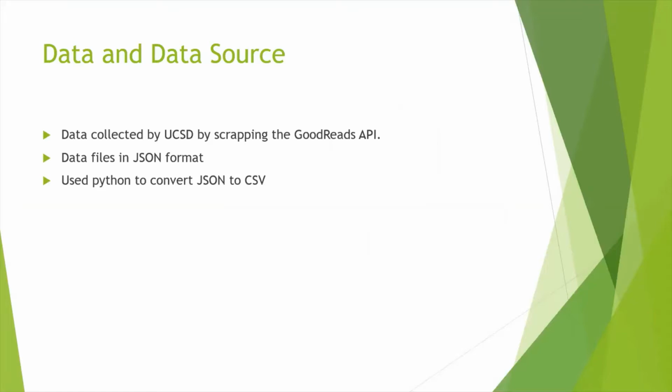To start off, I would like to explain what the data is and where we gathered the data from. The data is the Goodreads data, which is available on the Goodreads API and was collected by UC San Diego. All the data files are in JSON format. When we started the project, we had to use Python to convert all the JSON files to CSV.